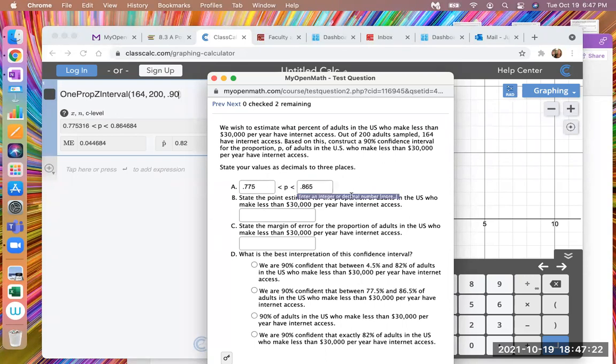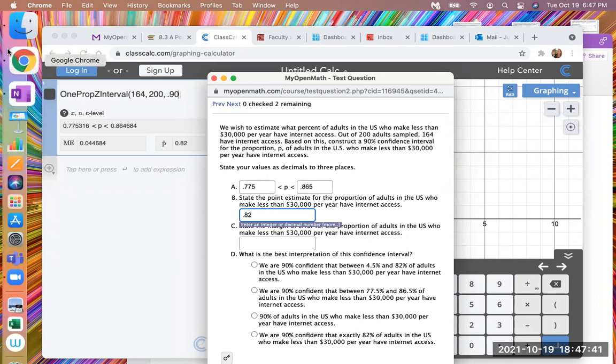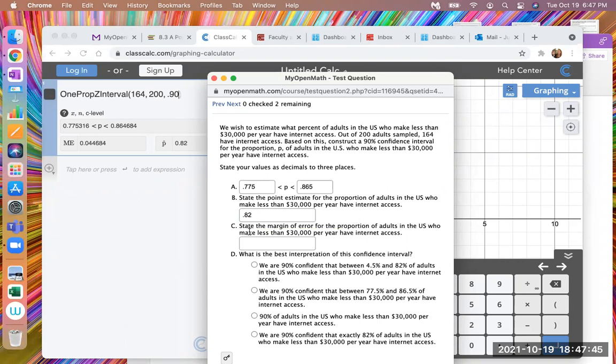Then it says state the point estimate for the proportion. That is the sample proportion, which is right here, 0.82. You could have done the number of people with the desired characteristic divided by the total number in your sample to get that calculation, but they just provide it here in the calculator for you. Then it says state the margin of error, and they also just provided that.